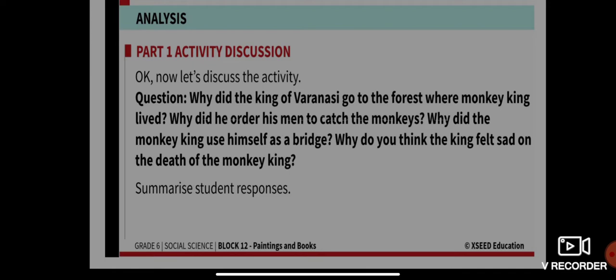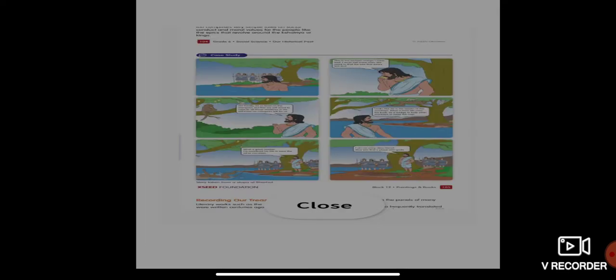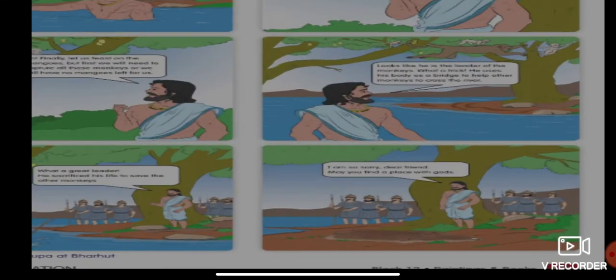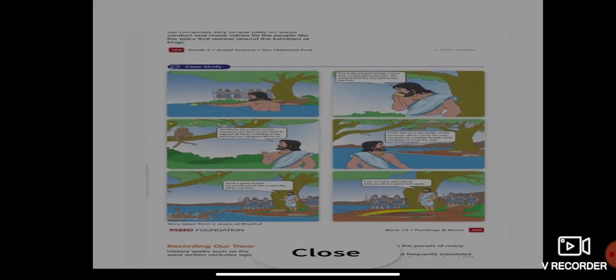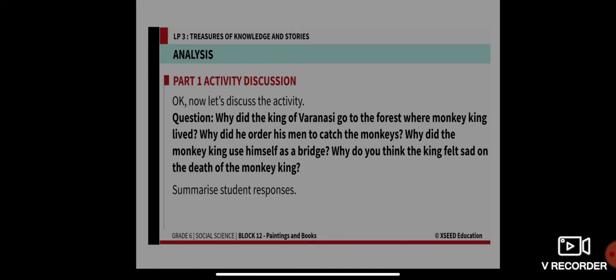The king you see in the forest is the king of Varanasi. He went to where the monkey kings live, and he also ordered his men to catch the monkeys.